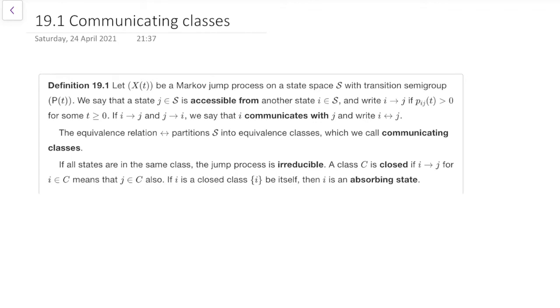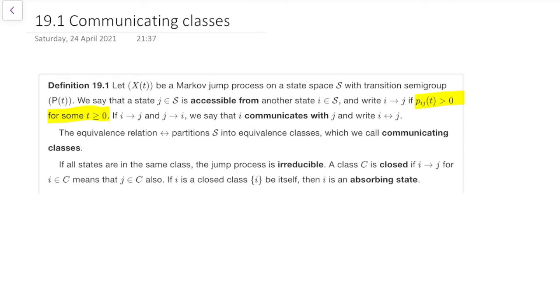We're going to start with subsection 19.1, communicating classes, which is going to work almost exactly the same as it did in discrete time. So here's our definition. We say that a state j is accessible from another state i, and write i → j, if P_ij(t) is bigger than 0 for some t greater than 0.